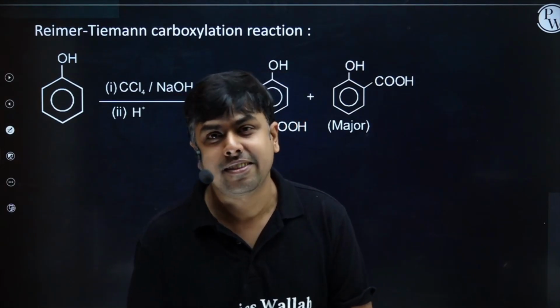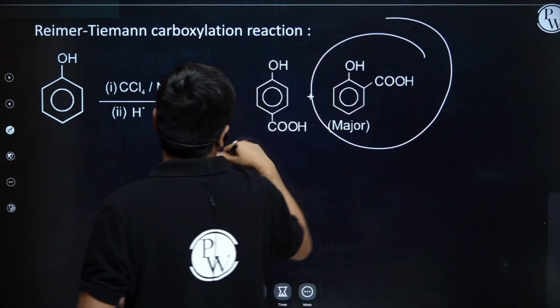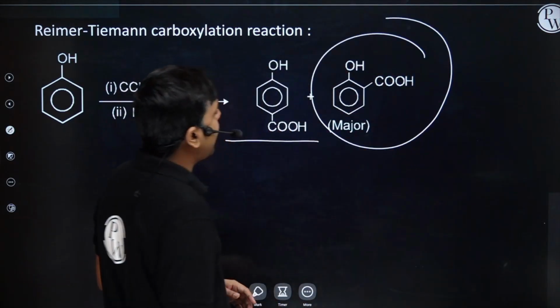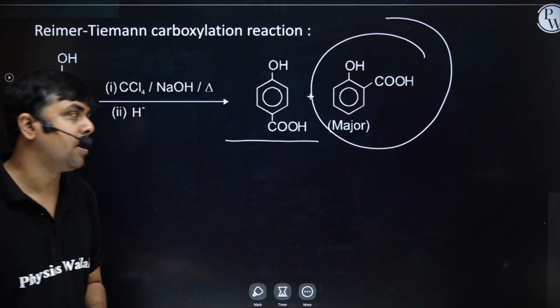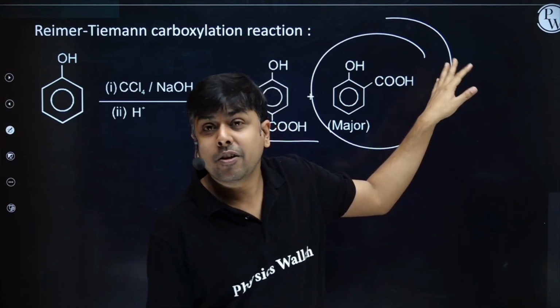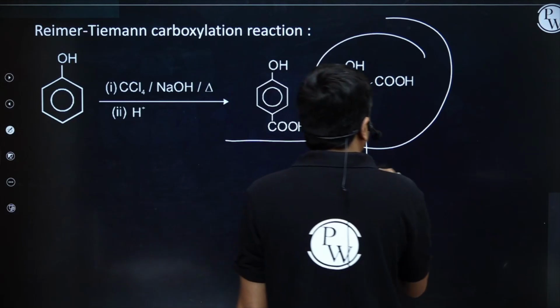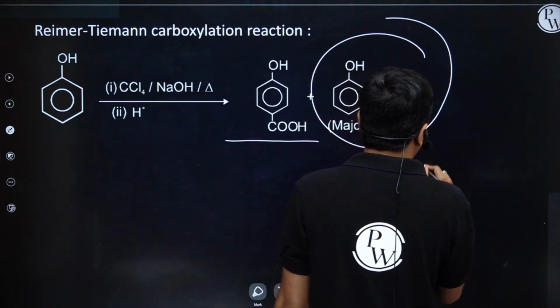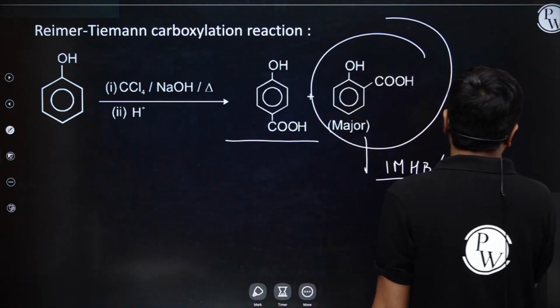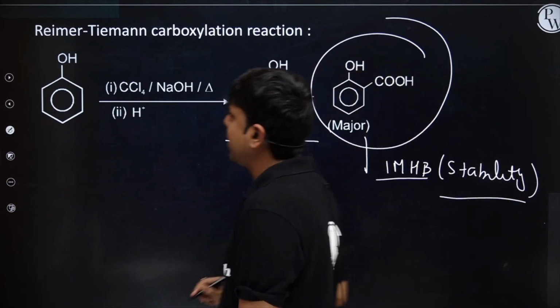So we get salicylic acid as the major product, ortho-salicylic acid, and then this one, para-hydroxybenzoic acid, as the minor one. In this case, I will have intramolecular hydrogen bonding. Because of IMHB, stability will be more, right students?